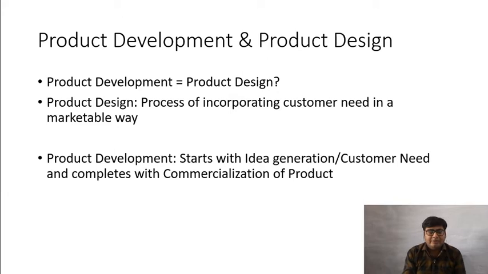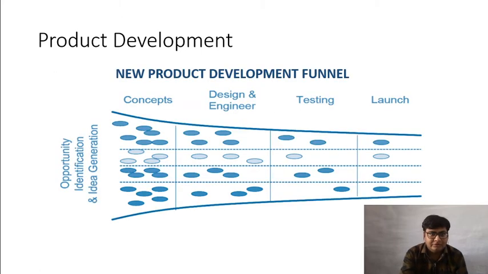So product development is product design plus the commercialization part, the idea generation, and the customer need identification part. Also keep in mind that product design and engineering design are also different, and we will discuss that later on.